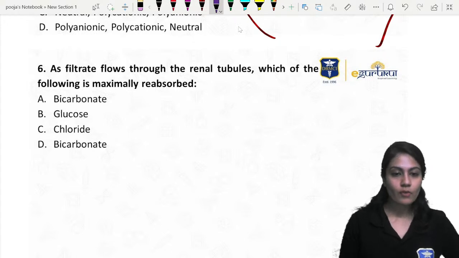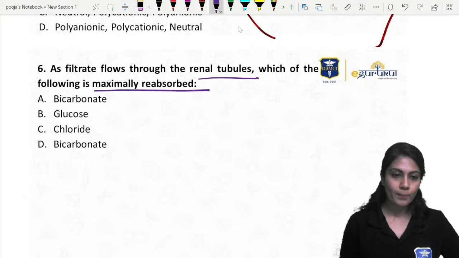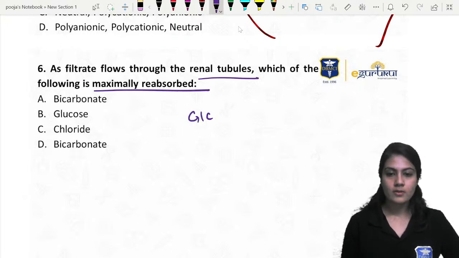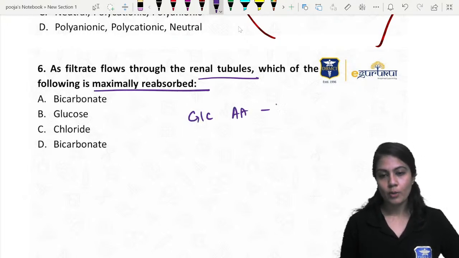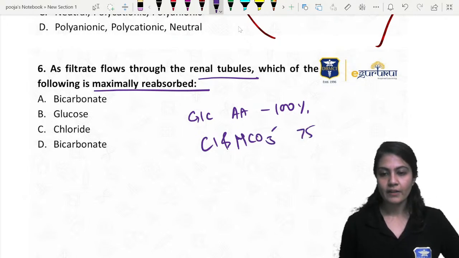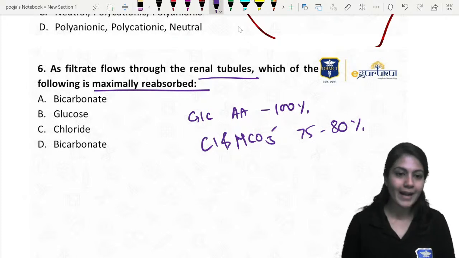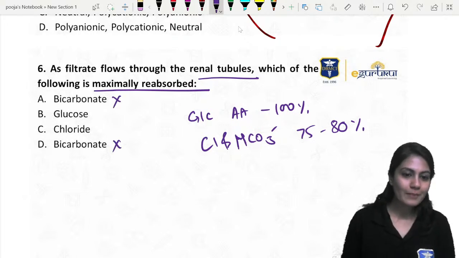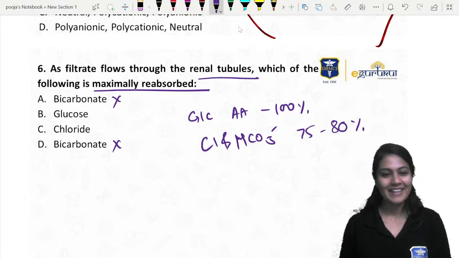As filtrate flows through the renal tubules, which of the following is maximally reabsorbed? Now remember, glucose and amino acids are reabsorbed almost 100%, right? Chloride and bicarbonate and other ions are absorbed almost 75 to 80%, and bicarbonate is given 2 times in the options. Obviously that cannot be the answer, right?